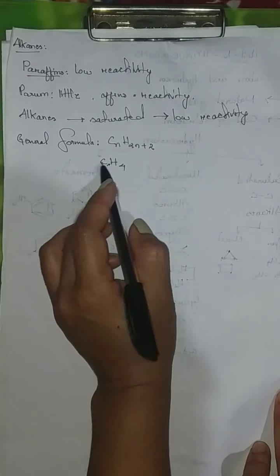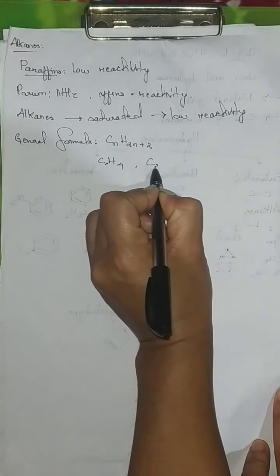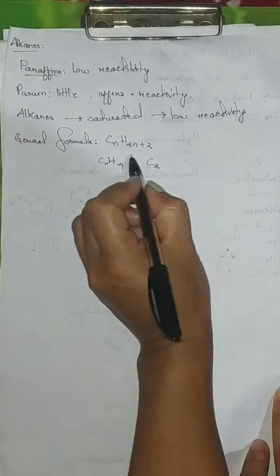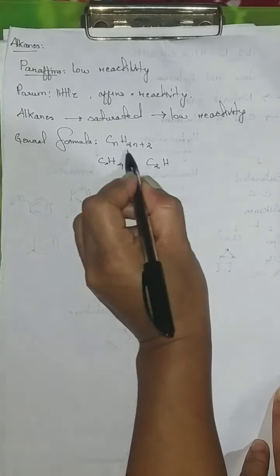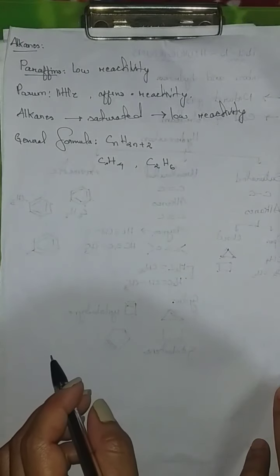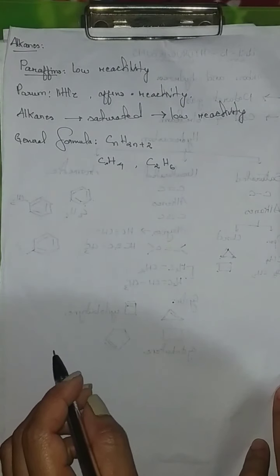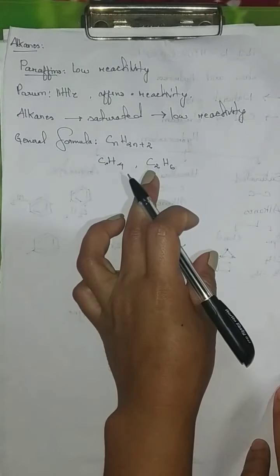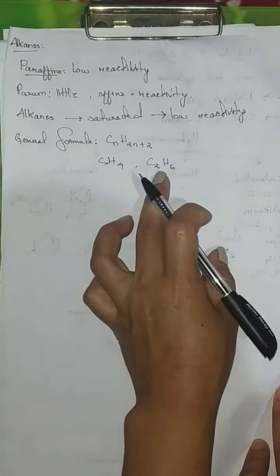Therefore, this is our methane. Now, the second one: if the carbon atom is 2, then 2 times 2 plus 2, 4 plus 2, we have C2H6. Our second alkane is the ethane molecule.